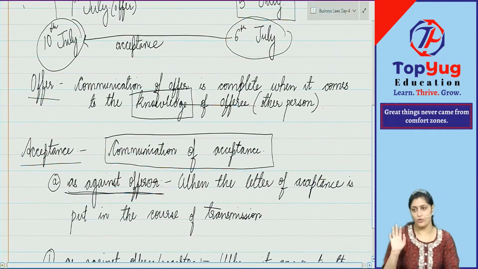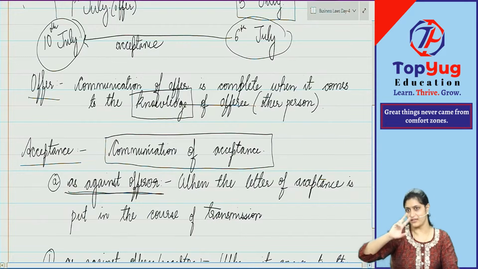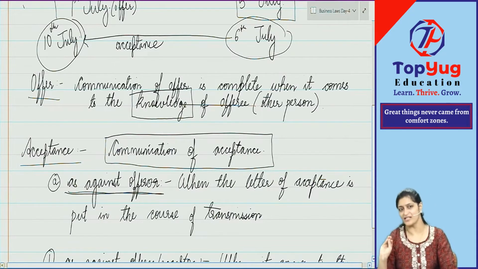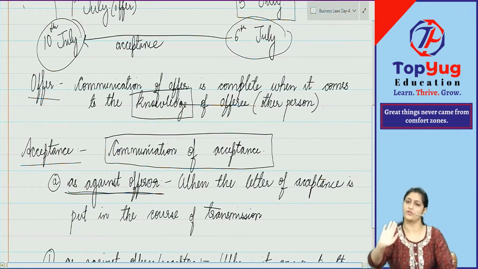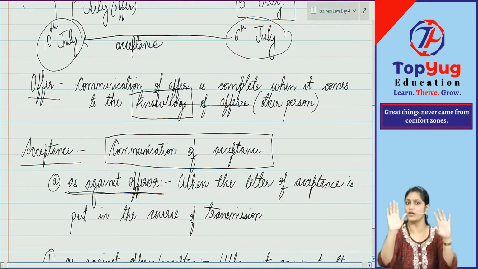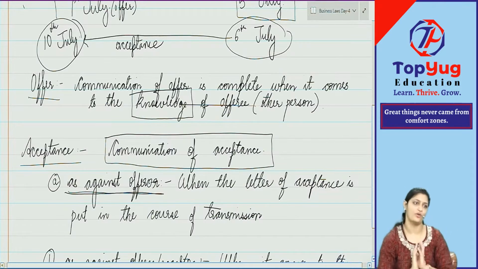Okay. Now, did you understand why 2 times are given for communication of acceptance? Did you understand the logic behind it? Anyways, it is not given anywhere. Just for your understanding, I am telling you. What law is saying is, what was the purpose, offerer, you gave an offer? Because you wanted the other person to accept it. And he already accepted on 6th. I will not give you any more time. For you, the contract came into existence.